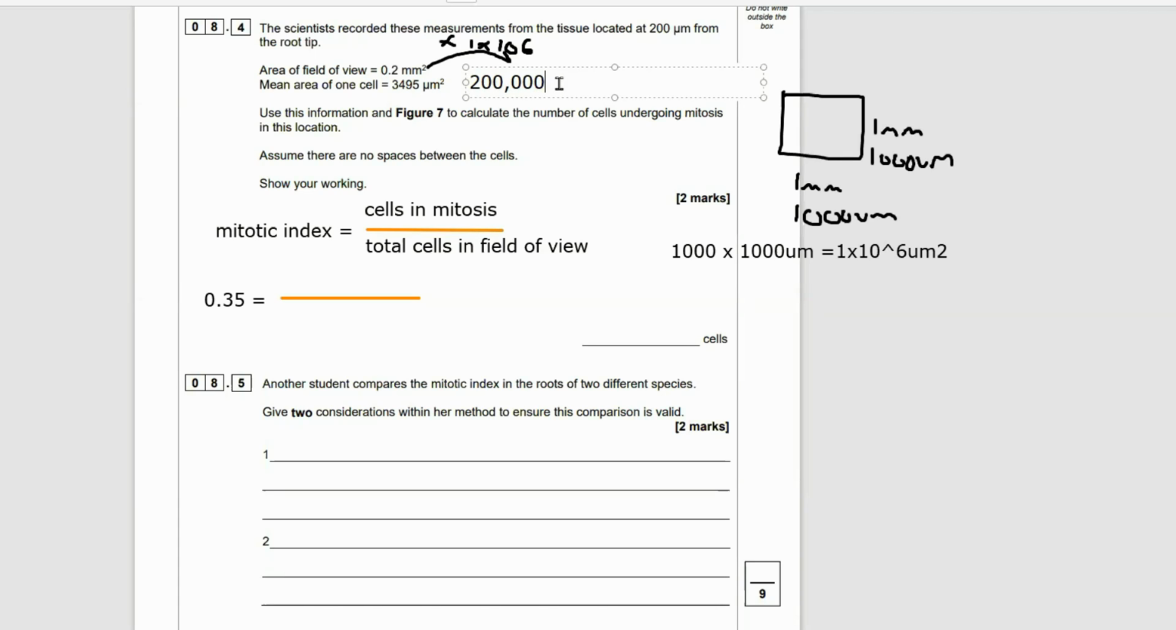What is 0.2 millimeters squared in micrometers squared? Well, it's 200,000 micrometers squared in the field of view. I can't be bothered to put the little 2 there. So that means that we have a field of view of 200,000 micrometers squared. We know that one cell makes up 3,495 micrometers squared. So how many cells could you fit in 200,000? Well, you're going to do 200,000 divided by 3,495, and that will give you the total amount of cells that we have altogether.